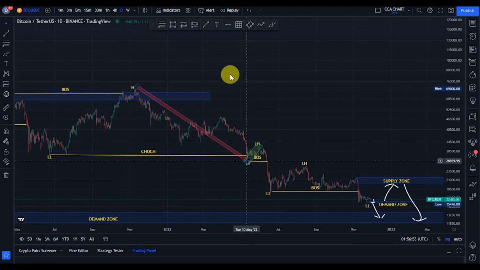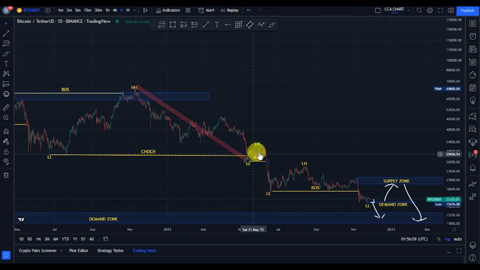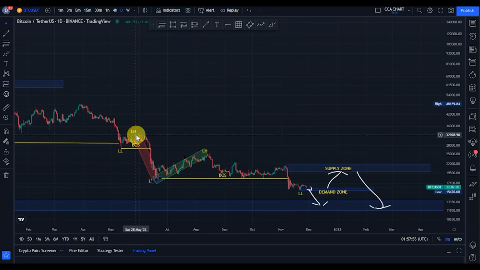And guys, expecting a pullback to the downside. Sure, we got it. The bulls now took price from that $26,000 and pushed it back to about $33,000. And guess what? The bears came back, took price from that $33,000, broke structure more to the downside, took price back to about $18,000, expecting a pullback. The bulls came back, took price from the $18,000, pushed it back to about $25,000.